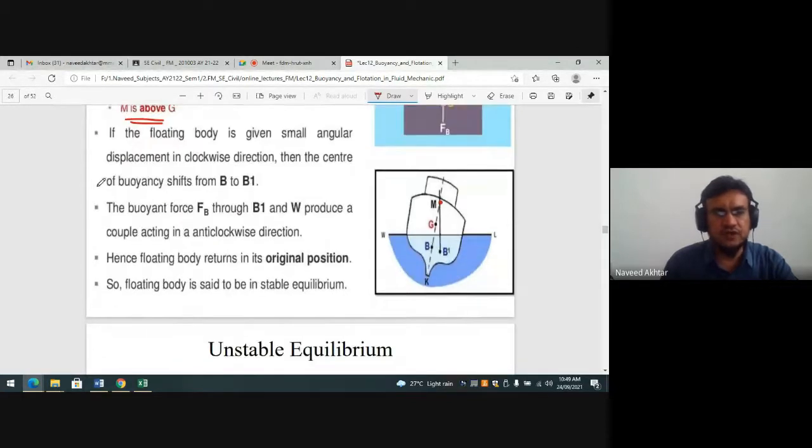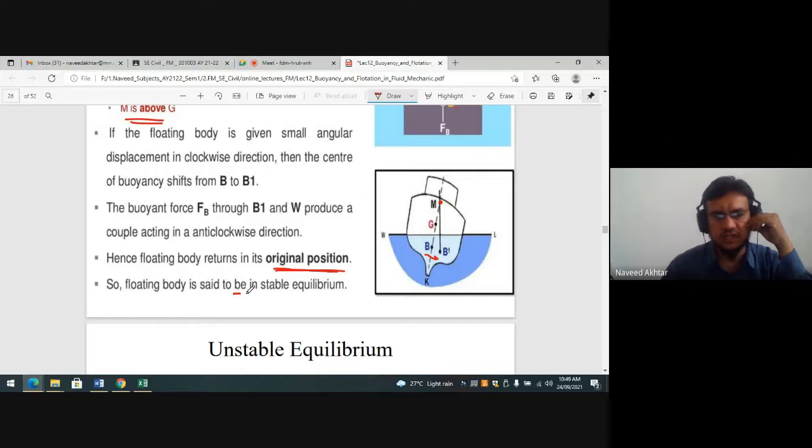If the floating body is given a small angular displacement in the clockwise direction, the center of buoyancy shifts from B dash to B1. In this case, the buoyancy force through B1 and W produce a couple acting in the anti-clockwise direction, as we saw above. Hence the floating body returns to its original position.